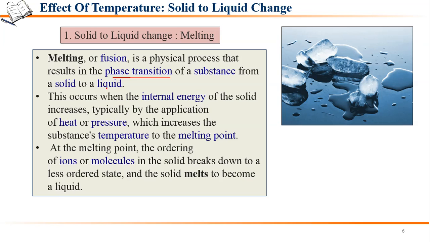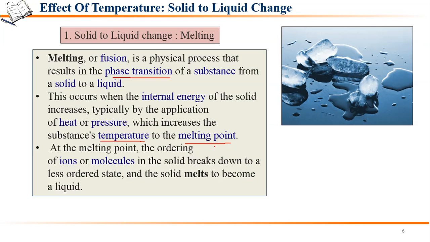Fine. So the process in which a solid substance, this ice is a solid, changes into liquid is known as melting, or it is known as fusion. Fine. The melting of a solid takes place at a fixed temperature. So what happens? This occurs when the internal energy of the solid increases. When we apply energy, the internal energy increases. Suppose we are providing heat or applying some pressure, the internal energy increases, which increases the temperature of the substance to its melting point.